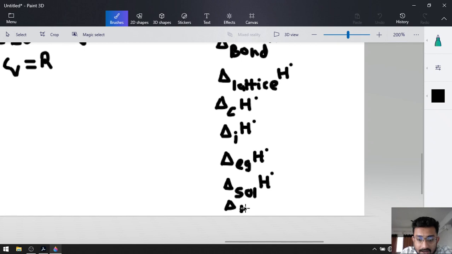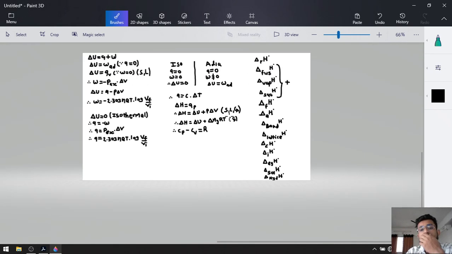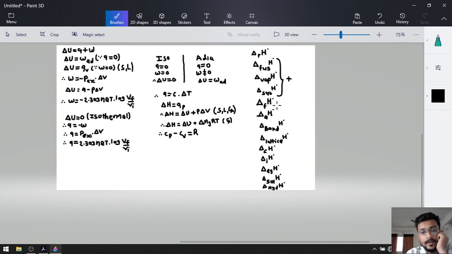Delta Hyd means hydration enthalpy and delta Sol means solution enthalpy. So, these are the list of the total enthalpies that we have studied in this chapter: reaction enthalpy, fusion enthalpy, vaporization enthalpy, sublimation enthalpy, formation enthalpy, atomization enthalpy, bond enthalpy, lattice enthalpy, combustion enthalpy, ionization enthalpy, electron gain enthalpy, solution enthalpy and hydration enthalpy.